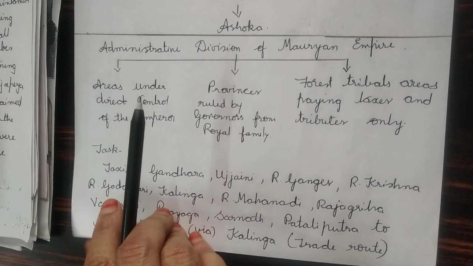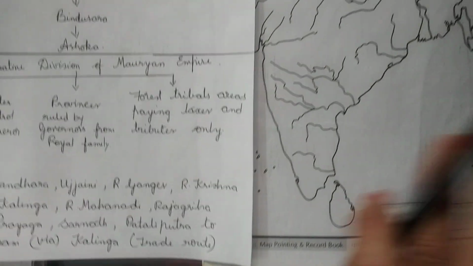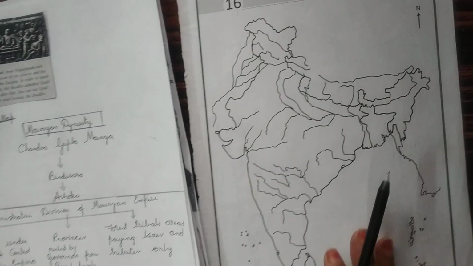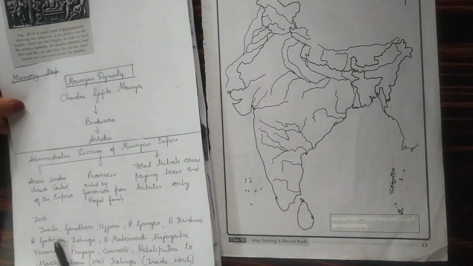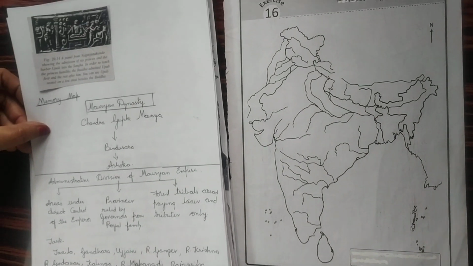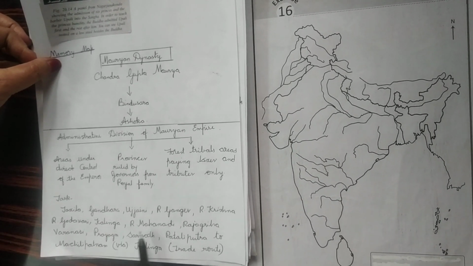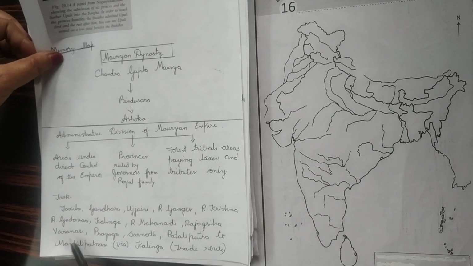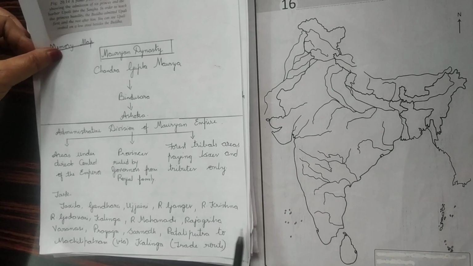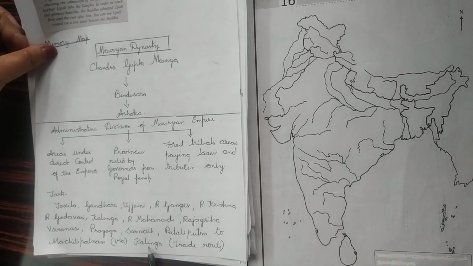The next task for this video is to take a map like this, that is an India outline, and mark Taxila, Gandhara, Ujjayani, river Ganges, river Krishna, river Godavari, Kalinga, river Mahanadi, Rajagriha, Varanasi, Prayaga, Sarnath, Patliputra to Machilipatnam via the Kalinga trade route.